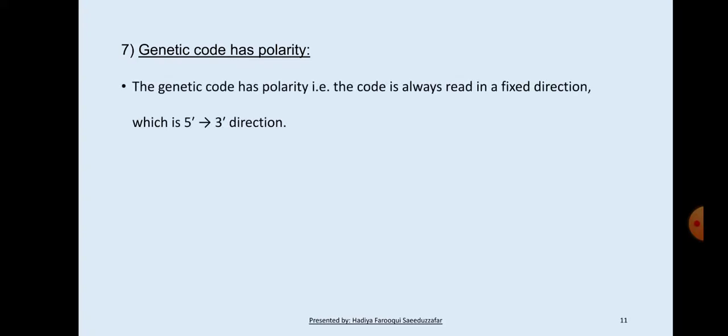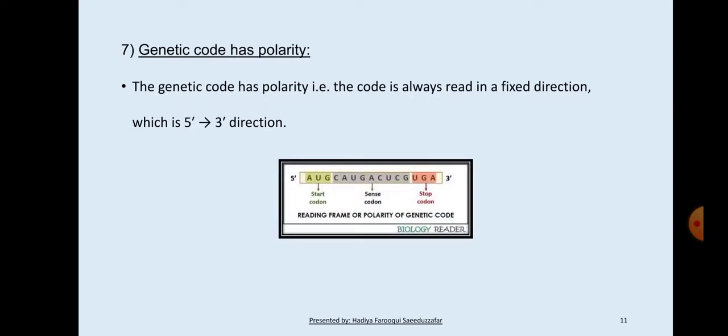Next, genetic code has polarity. The genetic code has polarity, that is, the code is always read in a fixed direction, which is 5' to 3' direction.